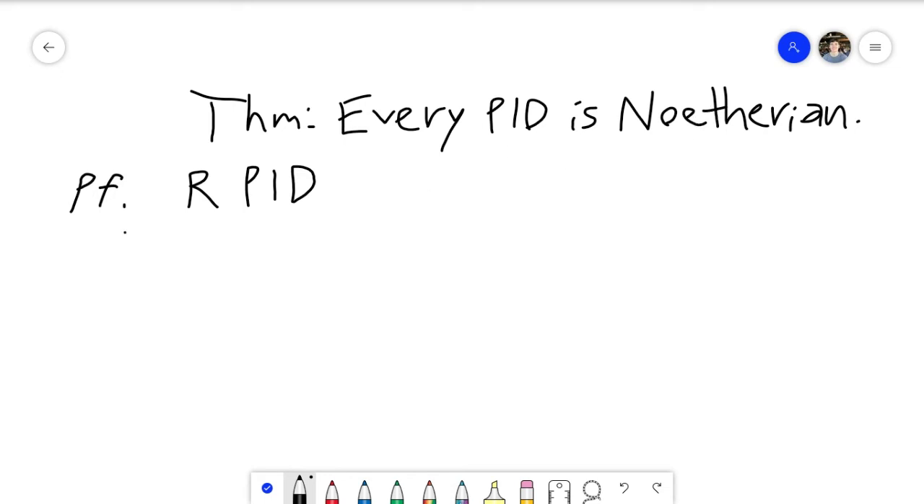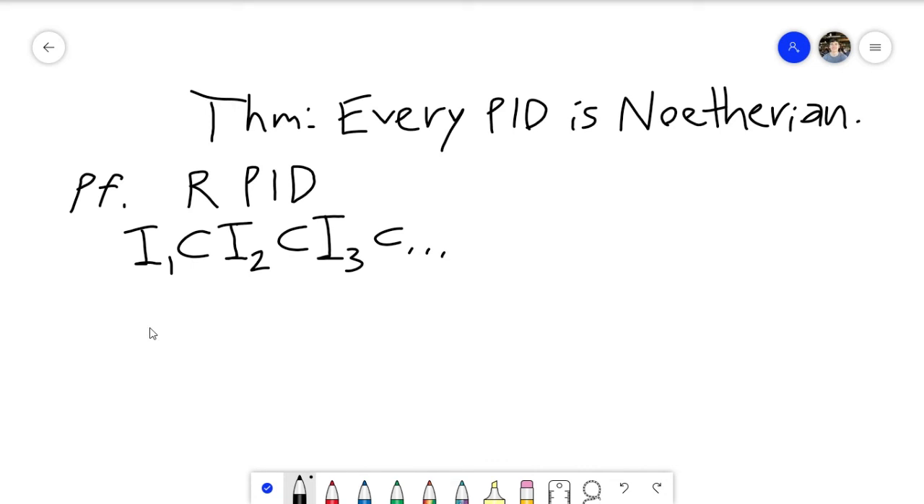So what I'm going to do is assume that we have any ascending chain of ideals in R. So I'm just going to call these I1, I2, I3, and so on. And we want to prove that this eventually stabilizes. So we want to prove that for m large enough, Im is equal to Im plus 1 is equal to Im plus 2, and so on and so forth. Okay, and I'm going to claim that we can do this using a clever observation using the fact that R is a PID.